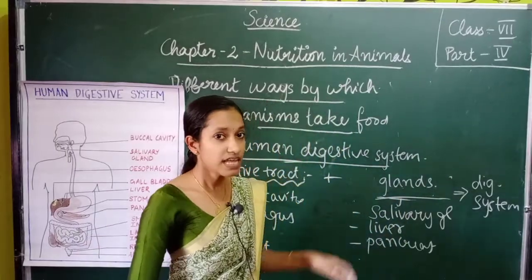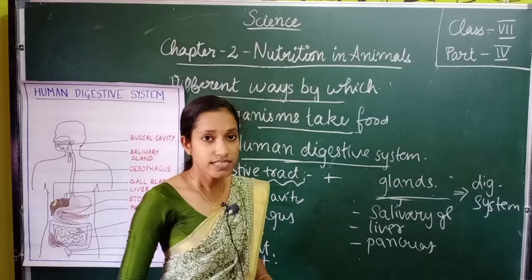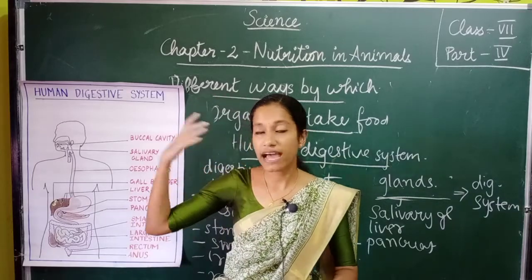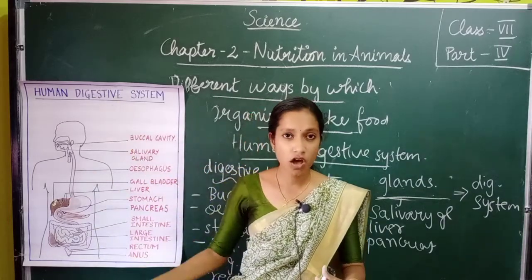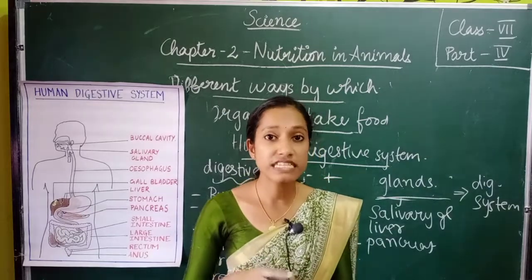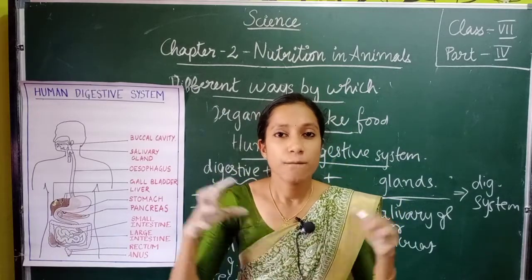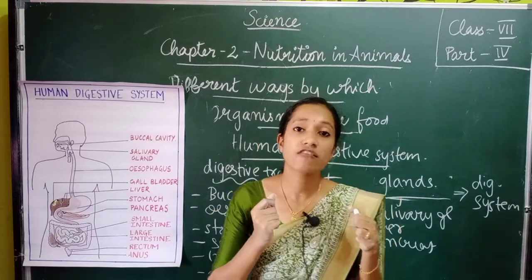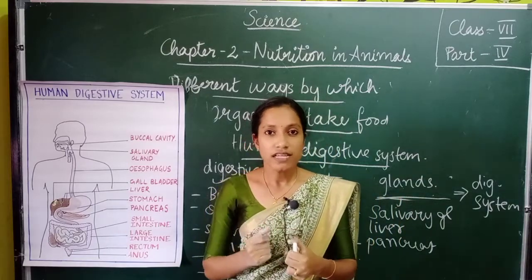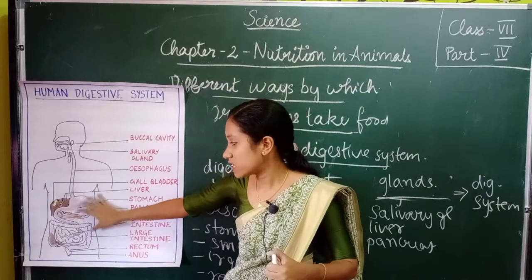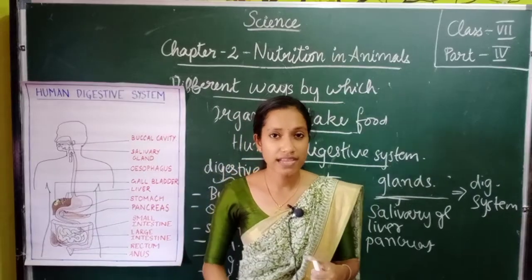So this is a long process. Therefore, what is the importance of our digestive system being this long? That is in order to facilitate maximum digestion and maximum absorption of these nutrients. Okay, so that is why there is a long pathway like this.